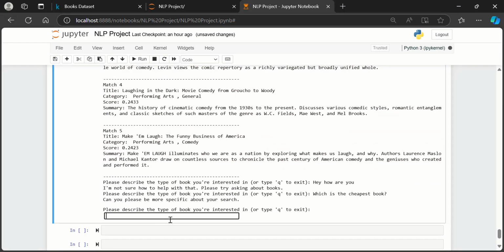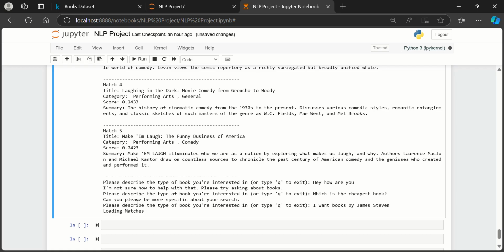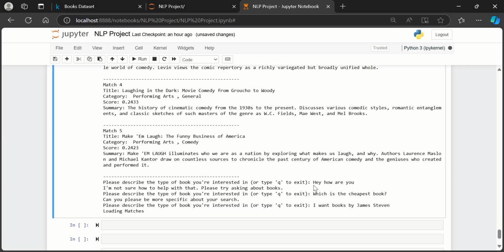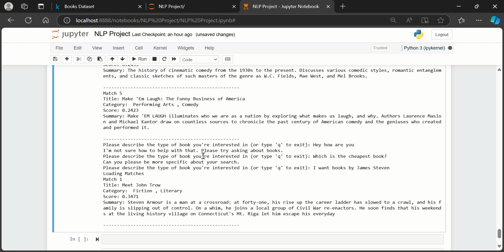So we can say I want books by James Stephen, and then it's going to process that as an actual book request, and it's going to see if we can find the author based on the cosine similarity and give the 5 most prevailing matches. So it did not find James Stephen.